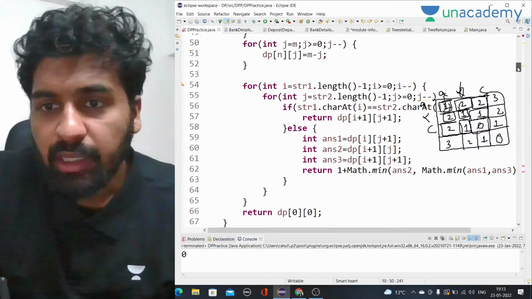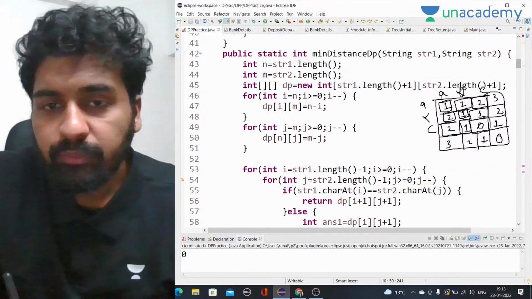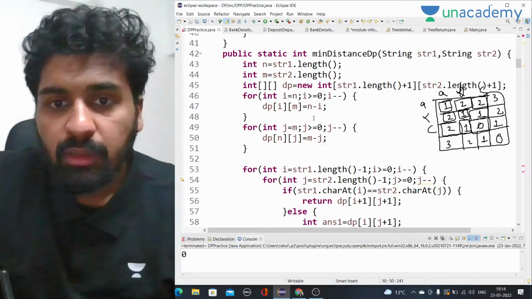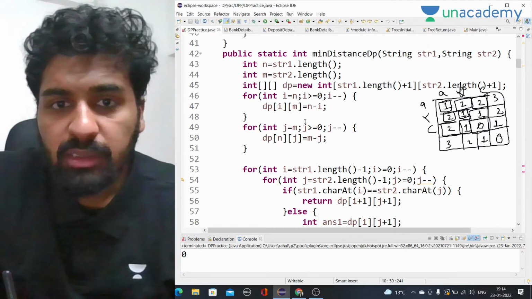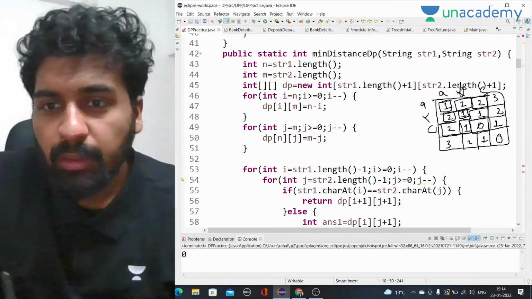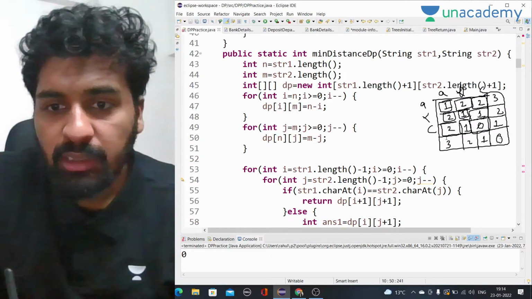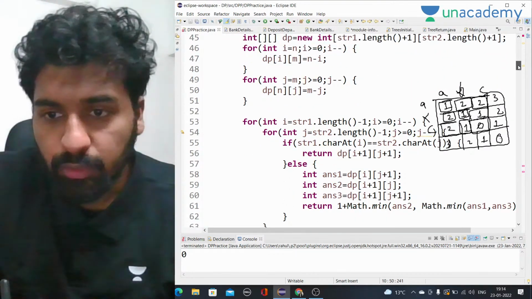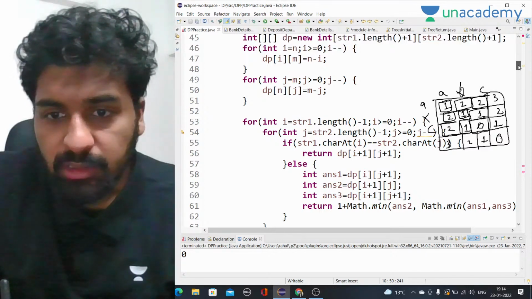Okay, so let's see that. It should be from n to 0, j minus minus. It should be m minus j. I think this is correct. Anything else I'm missing here? The way I have done it, it should be 1 only, and the answer should be 1 for this ABCXC, that we just have to replace x with b. That should be the case. But there is some mistake in the code. The logic is correct, but there is some mistake in the code. So what is the mistake I have done?